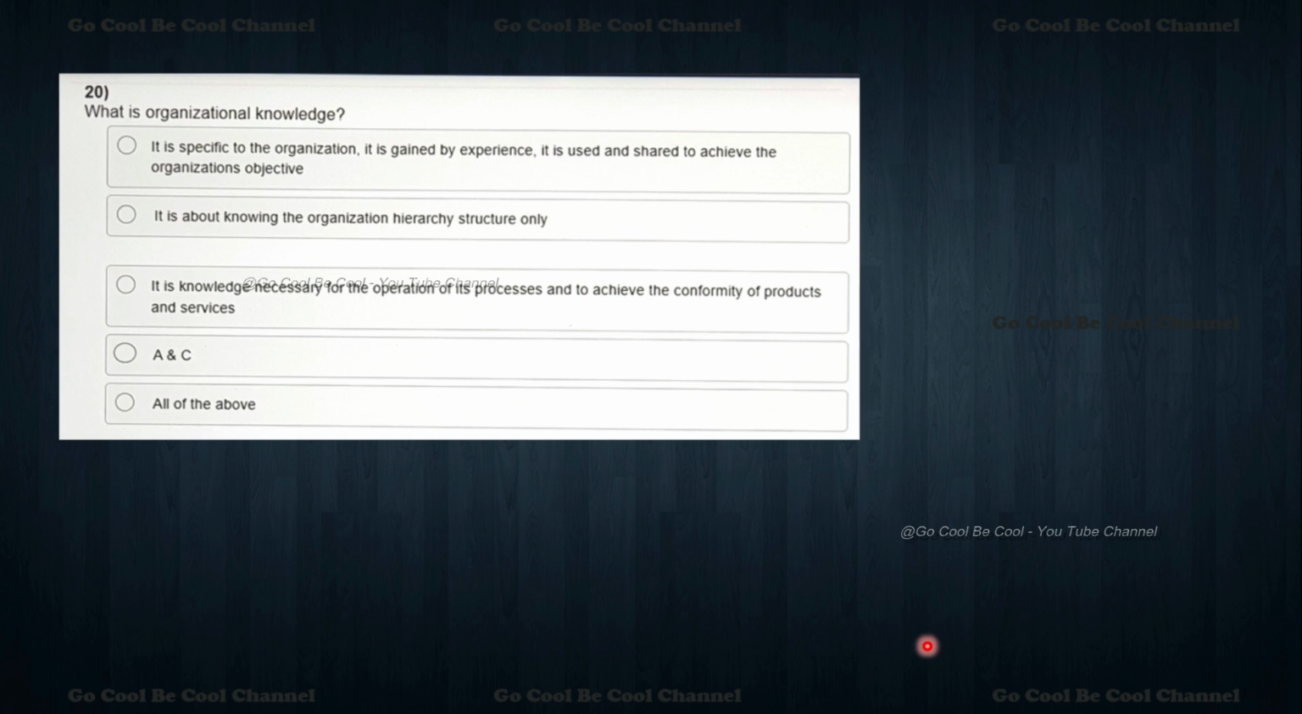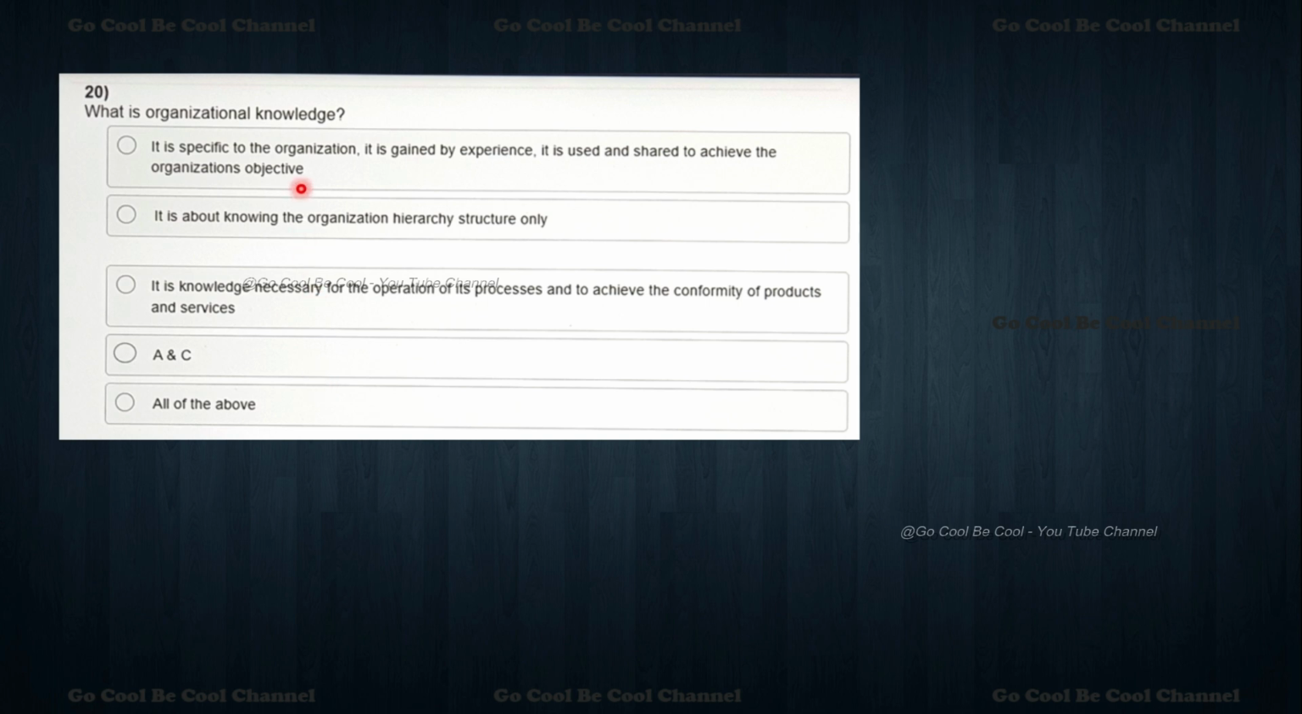What is organizational knowledge? It is specific to the organization. It is gained by experiences. It is used and shared to achieve the organization's objectives. It is about knowing the organization's hierarchy structure only. It is knowledge necessary for the operation of its processes and to achieve the conformity of products and services. A and C, and then all of the above. So we have nearly five answers available, a little bit confusing. Yes, what is the best answer?